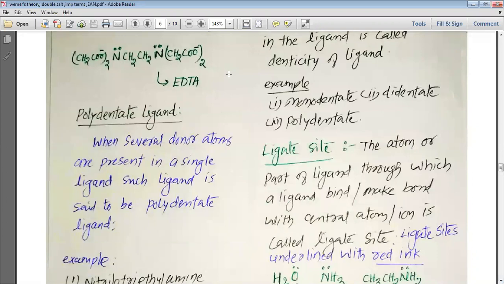Now we need to study the polydentate ligand. When several donor atoms are present in a single ligand, such a ligand is said to be a polydentate ligand.